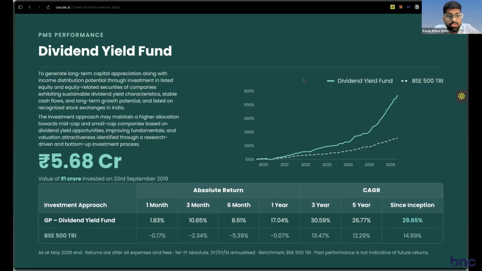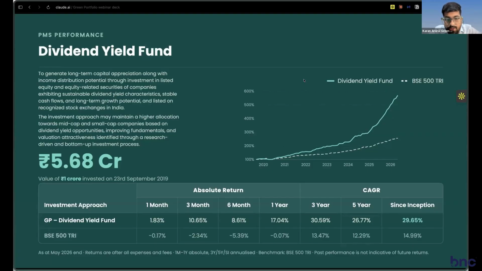Just one question. These data that you are showing, can we see them on the SEBI website? Yes, absolutely. You can Google SEBI Green Portfolio PMS and you'll get something along these lines. Other than that, you can also go to APMI, which is the Association of Portfolio Managers India, where the same numbers are also filed, and a lot of agencies as well, such as PMS Bazaar and others, where you will be able to verify or cross-verify.